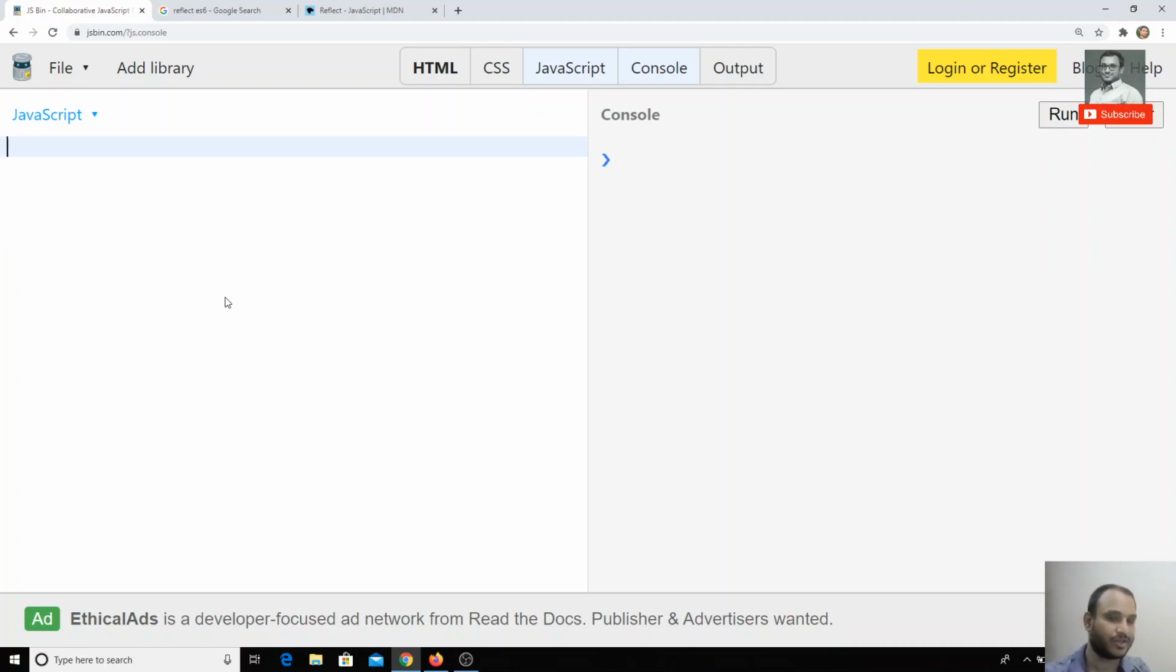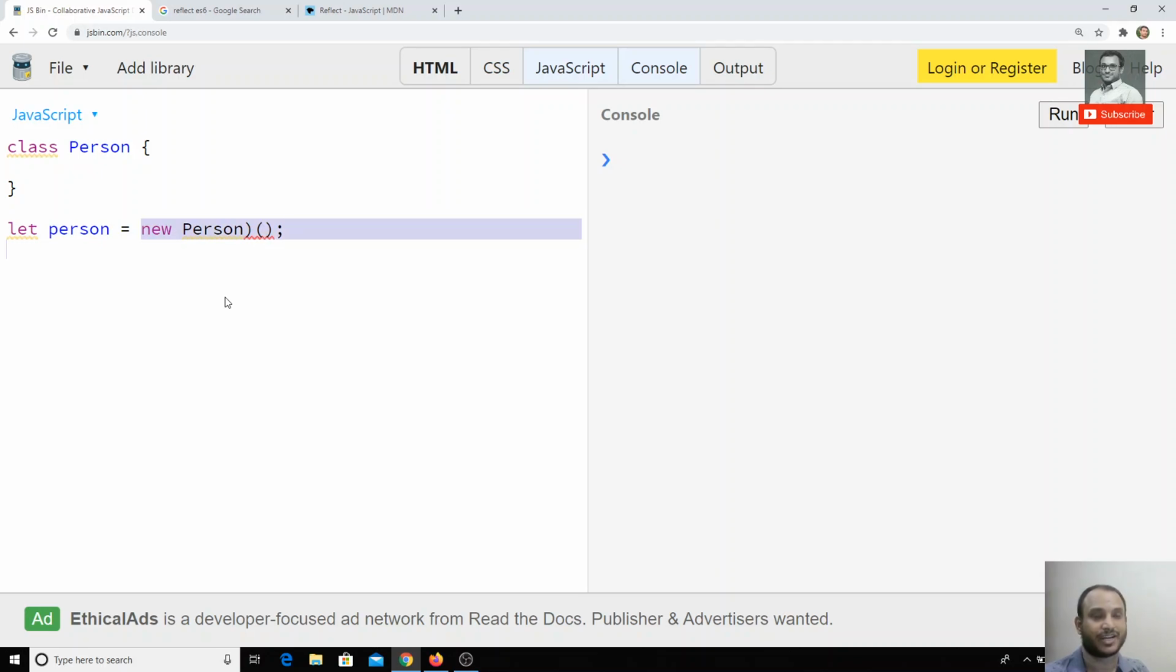Now, according to ES6, we can also create a class. This way we can also create an object. Now I can create let person is equal to new Person, like this, right? So now the object is created automatically. Now we will try to create one using the Reflect API.